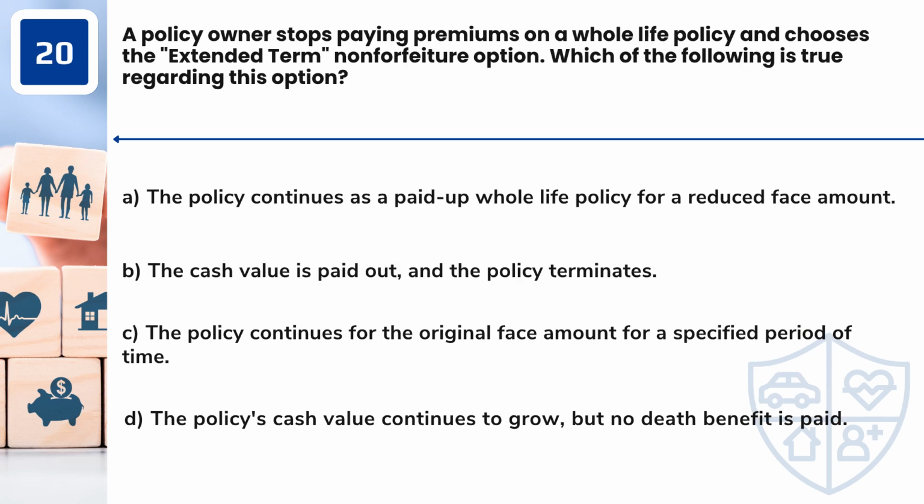Question 20. A policy owner stops paying premiums on a whole life policy and chooses the extended term non-forfeiture option. Which of the following is true regarding this option? A. The policy continues as a paid-up whole life policy for a reduced face amount. B. The cash value is paid out, and the policy terminates. C. The policy continues for the original face amount for a specified period of time. D. The policy's cash value continues to grow, but no death benefit is paid.